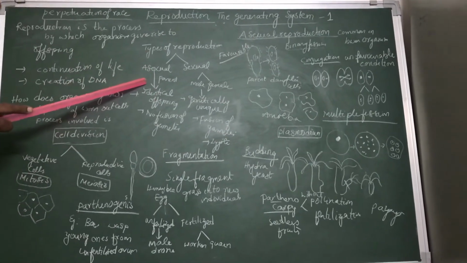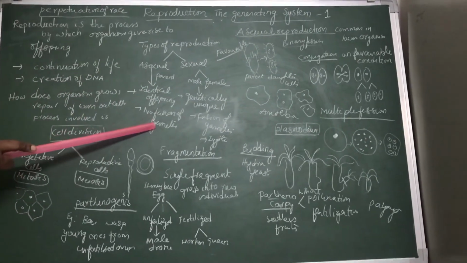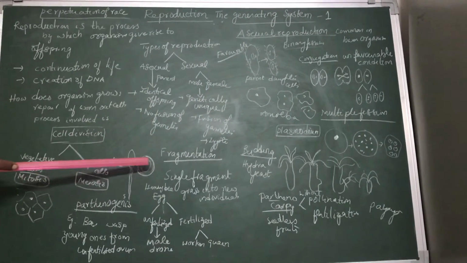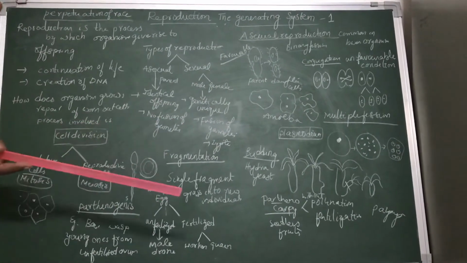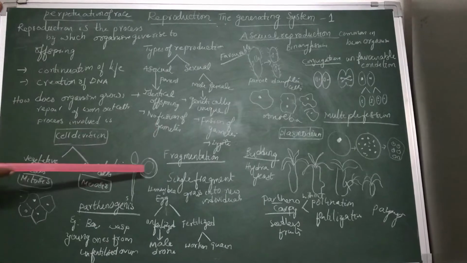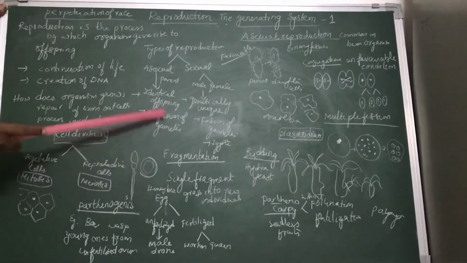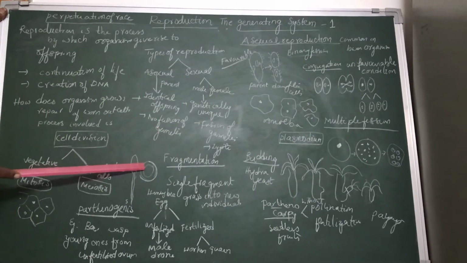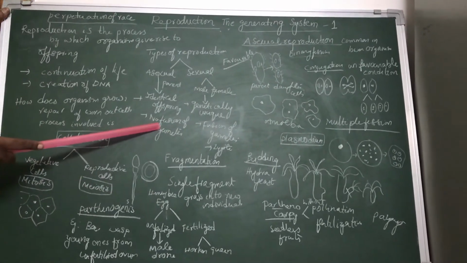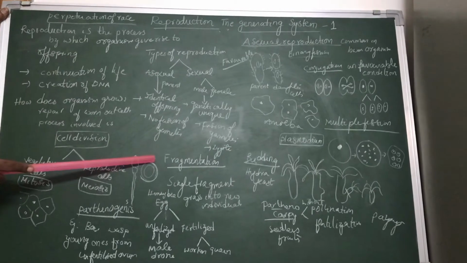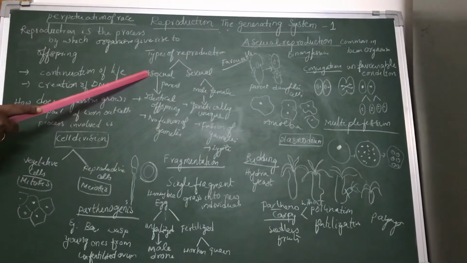In asexual reproduction, there won't be any gametes. Gametes are nothing but the male and female reproductive cells. We call them gametes. Sperm is a male gamete, ovum is a female gamete. So there won't be any formation of gametes, and there won't be any fusion of gametes. Such type of reproduction we call asexual reproduction.